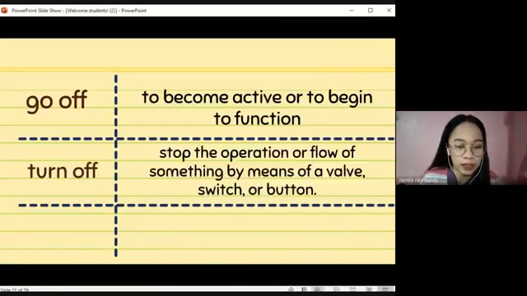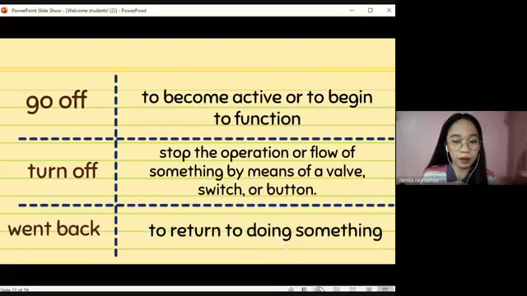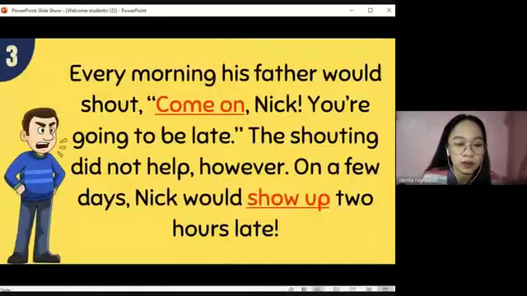There you go. By turn off, we mean to stop the operation or flow of something by means of a valve, switch, or button, right? We used this example in a previous discussion. Now, by went back, we mean to return to doing something. Okay? So, in the second part earlier, we mentioned that Nick would simply turn off the alarm clock after it went off and then would go back to sleep. Okay.